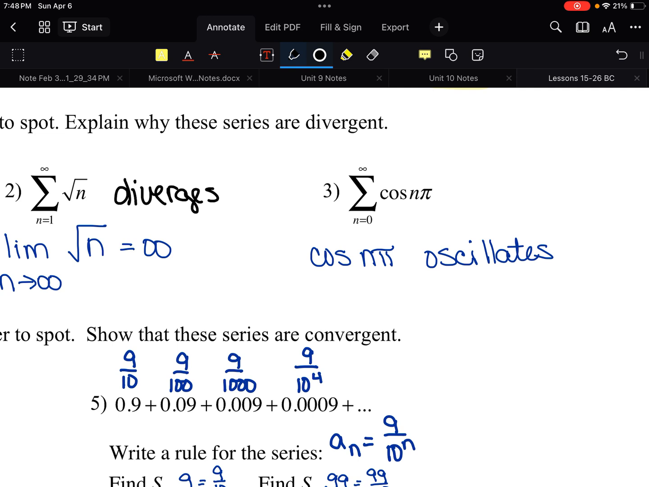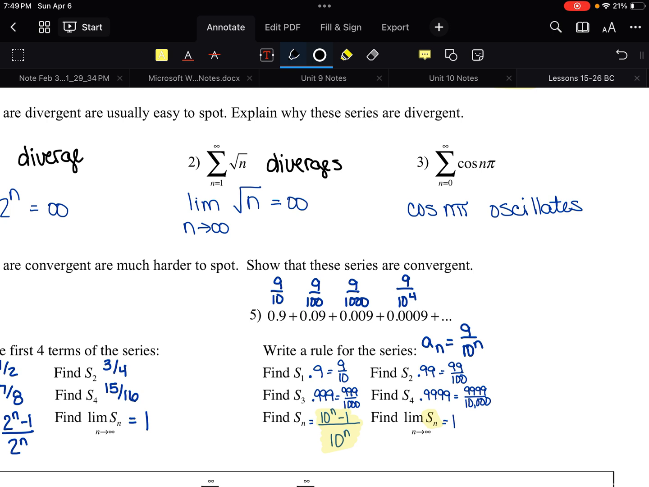So if you're constantly adding bigger and bigger numbers, you're going to get bigger and bigger answers. So that's divergent. This one, the cosine one, that one is going to oscillate. 1, negative 1, 1, negative 1, 1, negative 1, on and on and on. So even if you're adding negative 1 and 1 and getting 0, but then you're adding 1 and then you're adding negative 1, and then you're adding 1 and you're adding negative 1. So there isn't some specific value that the limit is approaching.